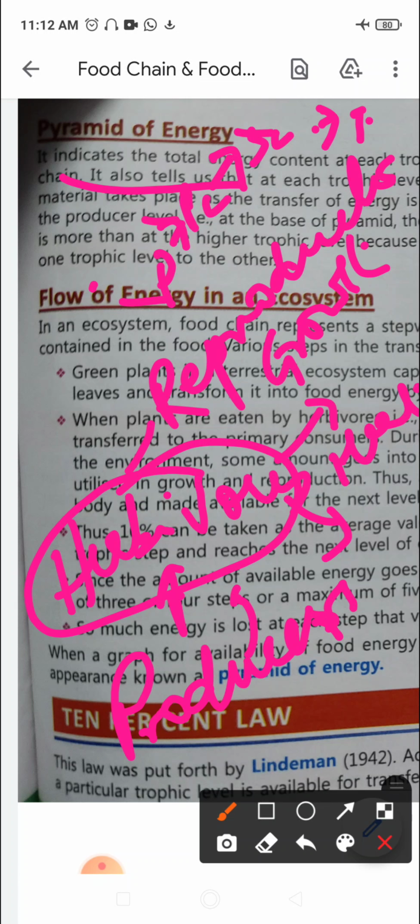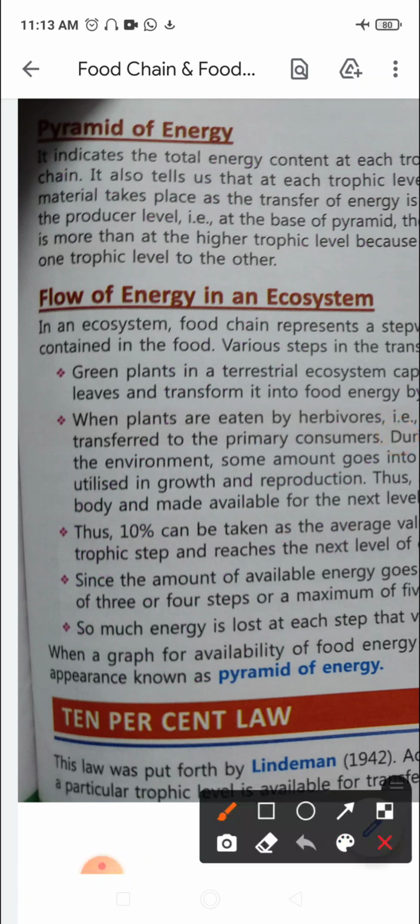If we talk about the 10% law, that means we are talking about how much energy is lost and how much energy reaches the next trophic level. Now this law was put forward by Lindemann in 1942, and according to this law, only 10% of the energy entering a particular trophic level is available for transfer to the next trophic level, right?